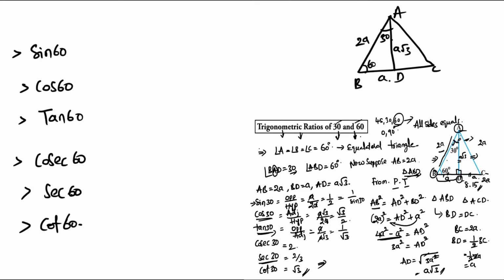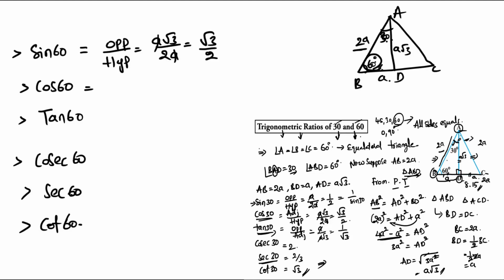I'm taking these values here. So this is 30 degrees here, and this is 60 degrees here. From this we have to find. So sin 60, where is 60 here? 60 from here. Opposite by hypotenuse. Opposite to 60 divided by hypotenuse. Opposite is a root 3 divided by hypotenuse, which is 2a. So a will get cancelled, and root 3 by 2 will remain here.